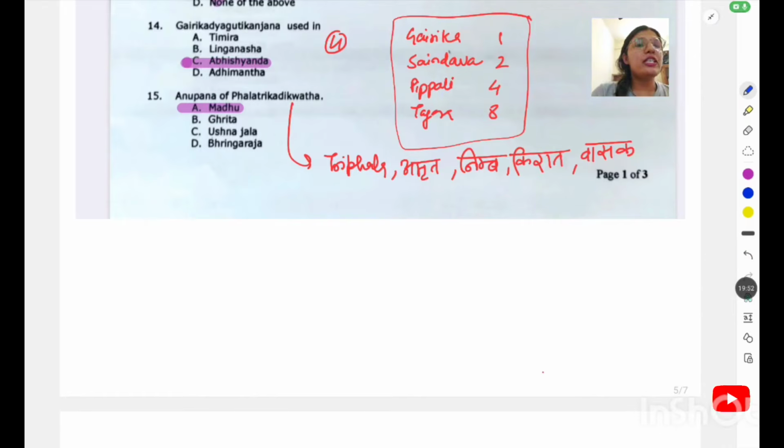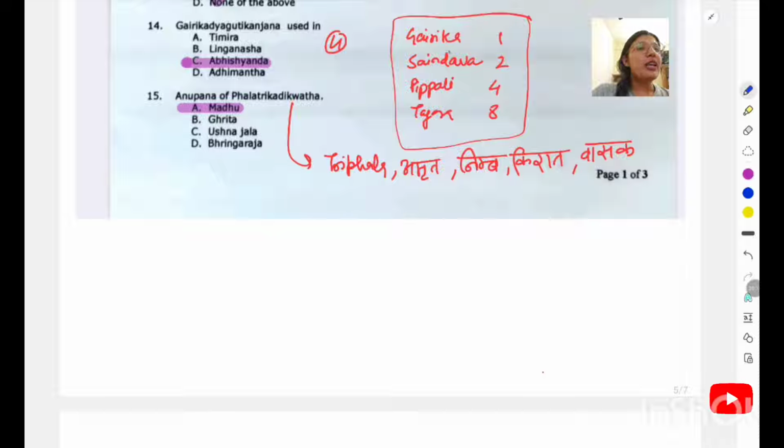Next question: Garikadi Gutika Anjana is used in. This Garikadi Gutika Anjana has only 4 ingredients: Garika, Sandhava, Pippali and Tagara, and they are in increasing order. Swarna Garika is 1 part, Sandhava is 2 parts, Pippali is 4 parts, Tagara is 8 parts, and it is given in Netra Vikara, that is Abhishyandi Vikara. So the right answer will be option C.